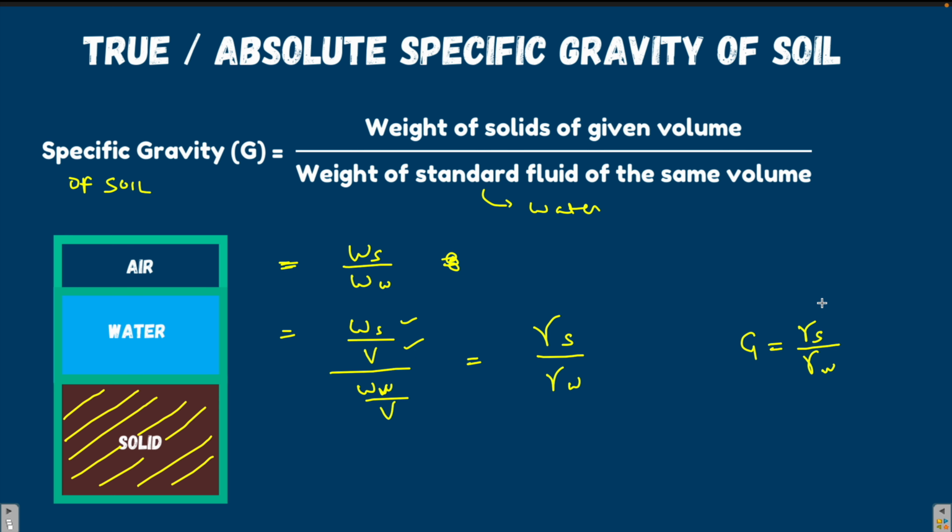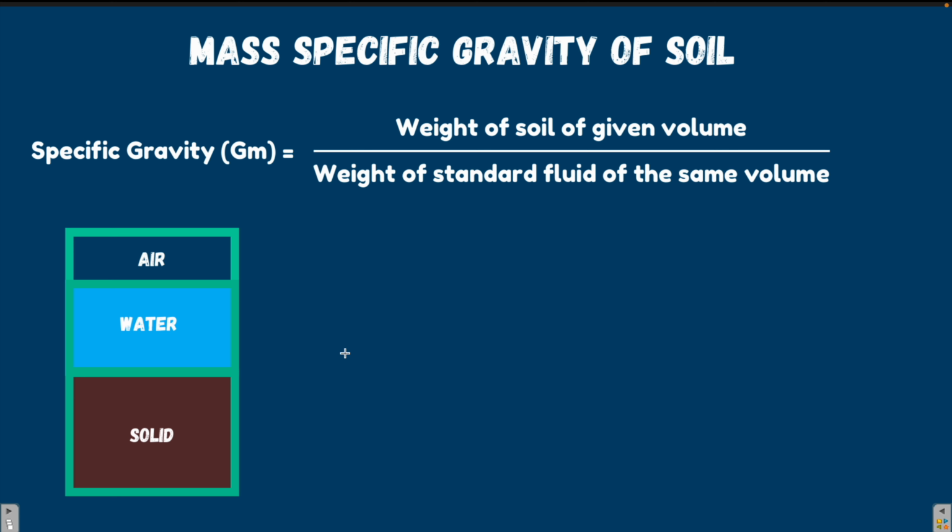Whenever we say specific gravity of soil, what we actually mean is the specific gravity of the soil solids and not the entire soil. Specific gravity is also known as true specific gravity or the absolute specific gravity. This you should remember. Now moving on to the mass specific gravity.